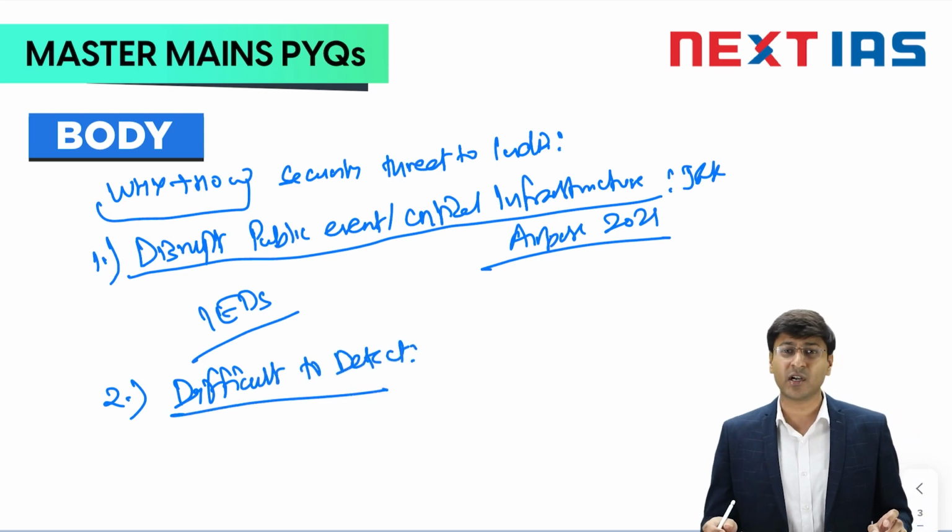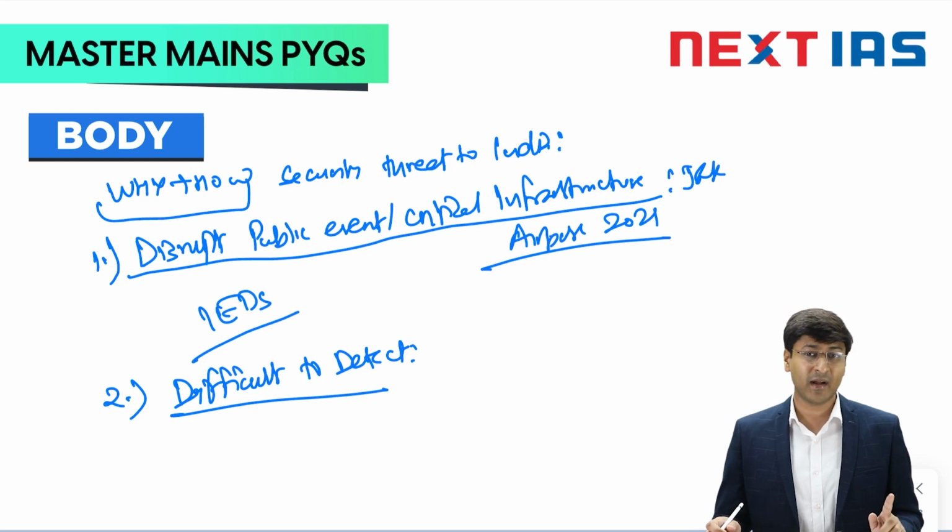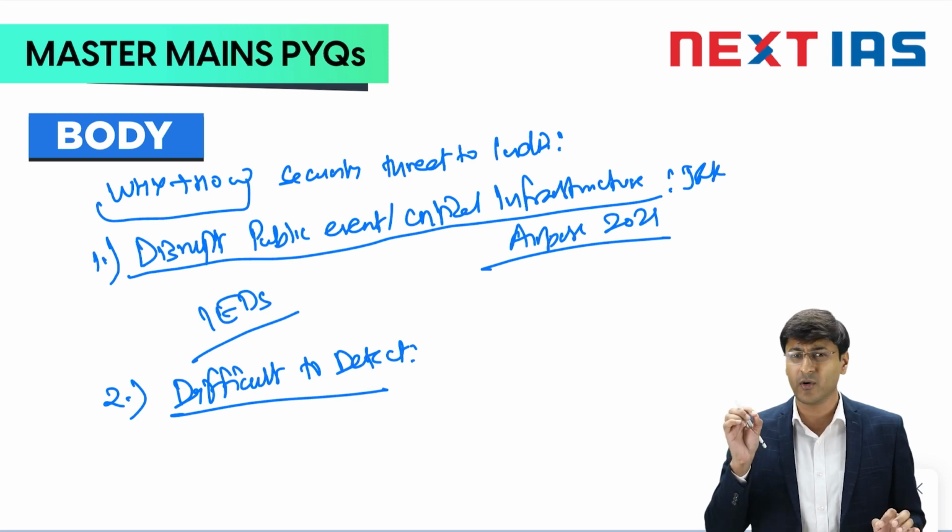Why are these UAVs so difficult to detect? See, unmanned aerial vehicles are small, so they have a smaller radar cross section. When the radar cross section is very small, they also have very small acoustics. They do not generate too much acoustics. They are very low in noise.